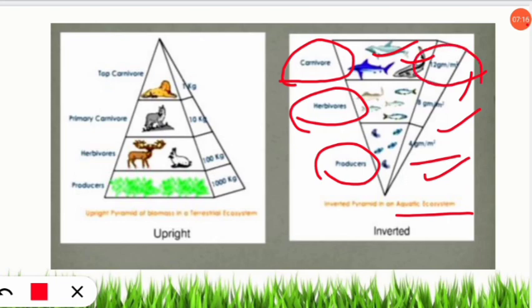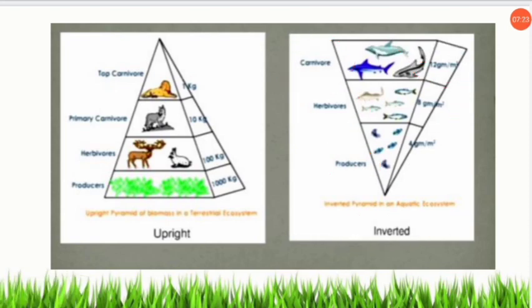So here, as the biomass is increasing from one trophic level to another, it will show an inverted pyramid of biomass. So in this way we can compare the upright and inverted pyramid of biomass.